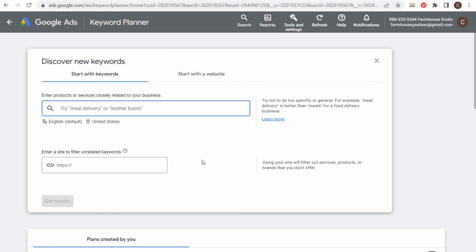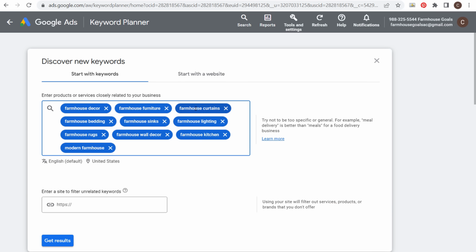So we're going to start with keywords here. I'm going to enter my 10 main keywords that I basically target for my website. Okay, so we have 10 different keywords here. Now keep in mind, we can do an unlimited number of searches in the keyword planner, so don't feel like you have to put all of the absolute best keywords here. You don't have to have your 10 top keywords. For example, I have farmhouse kitchen. Eventually what I do is farmhouse kitchen, living room, bedroom, bathroom, outdoor, etc.